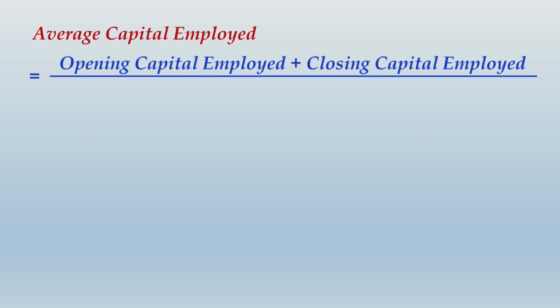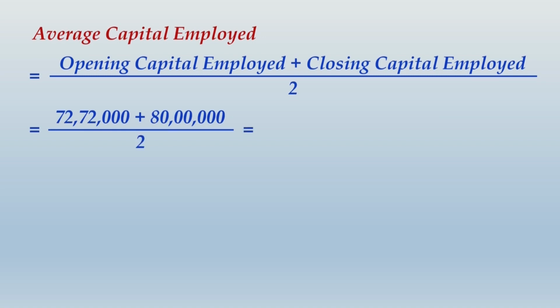For this purpose we will have to first calculate average capital employed, and that will be opening capital employed plus closing capital employed divided by 2. To find the amount of opening capital employed, you have to look into the opening balance sheet, the share capital plus reserves and surplus and long term debt of opening balance sheet is summing up to 72,72,000 and closing is 80 lakhs. Average of this is coming to